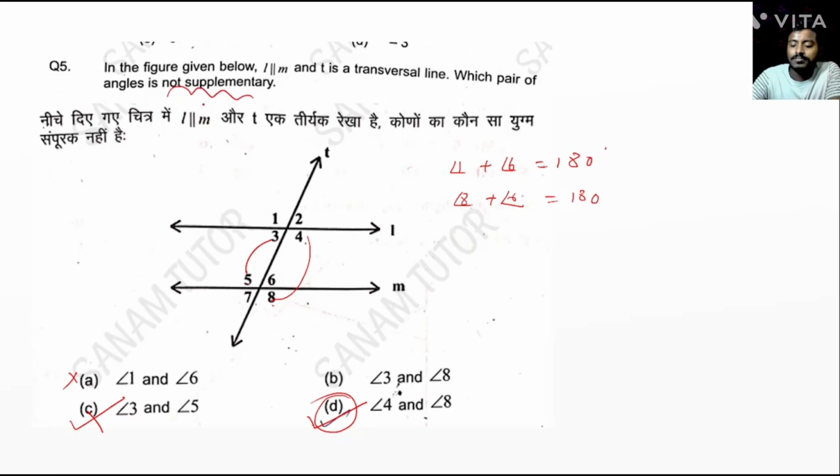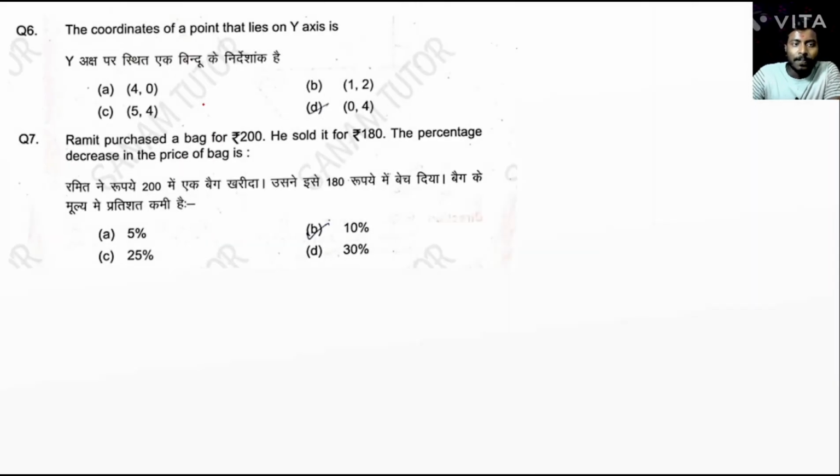You understand? Next question. The coordinate of a point that lie on y-axis. Y-axis means x-coordinate is 0. So option number D is the correct answer. Okay.